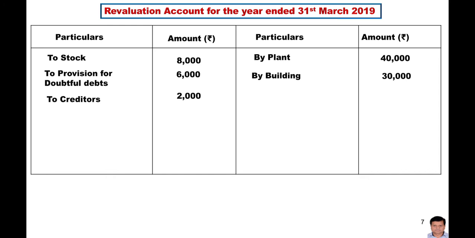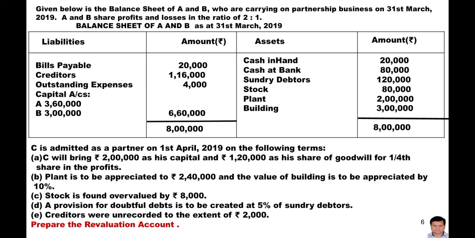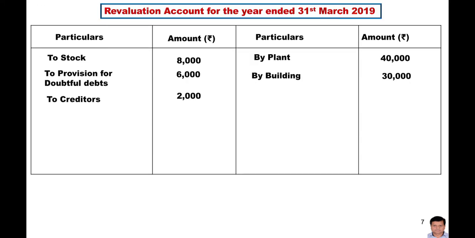Now see the question again. There is no adjustment left with regards to the revaluation of assets and the reassessment of liability. So complete this question. Now get the total of the credit side, 70,000. Get the balance of the revaluation account, and the balance is 54,000, and this 54,000 will be distributed, or given, to the old partners.